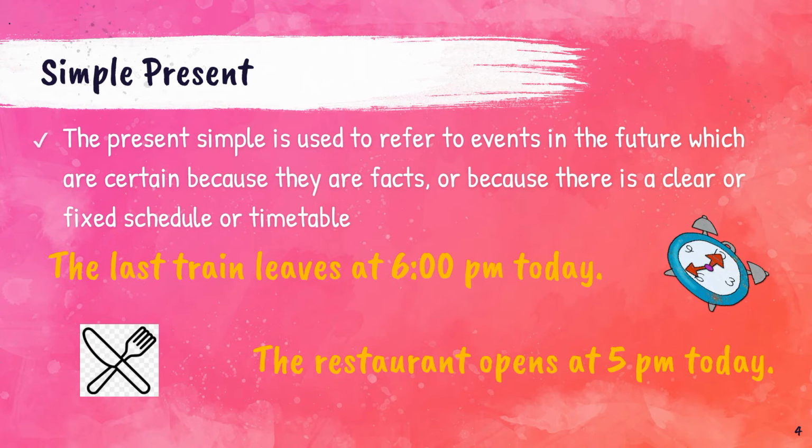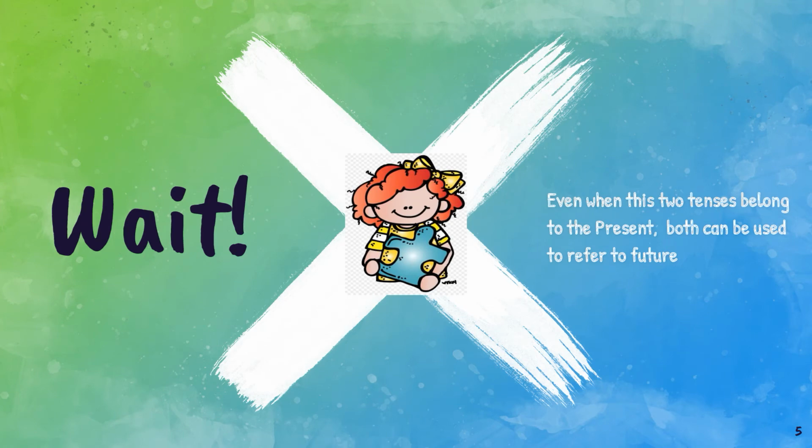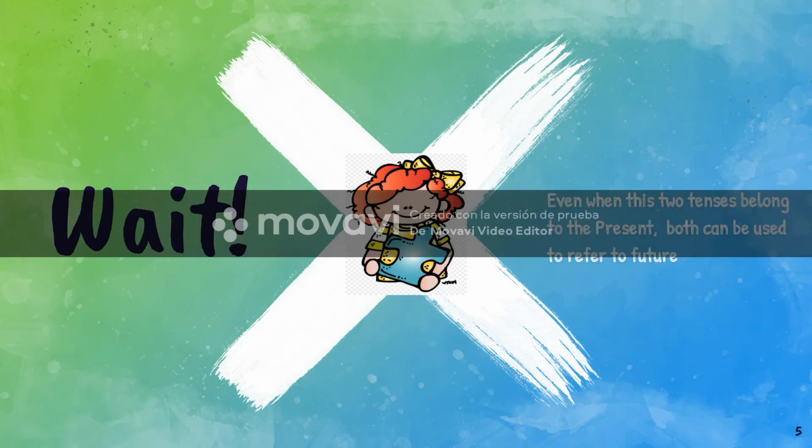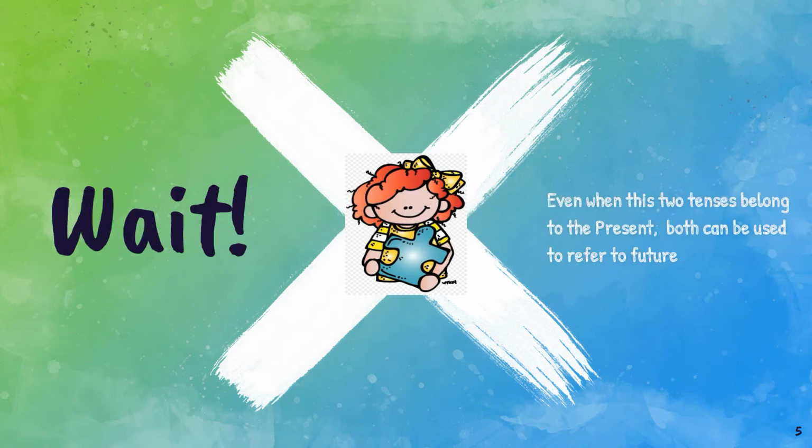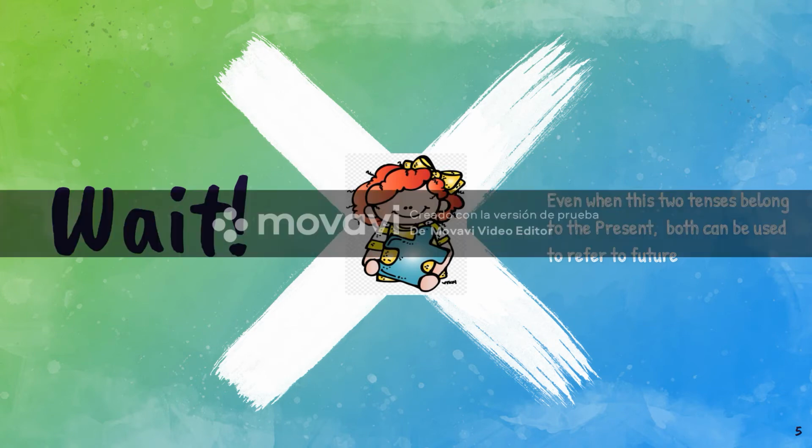But wait, let's not get confused. Even though these two tenses are used in the present, they can also be used in the future. It's important to know the differences so we can identify when we have to use the simple present or the present continuous referring to future or to a present situation.